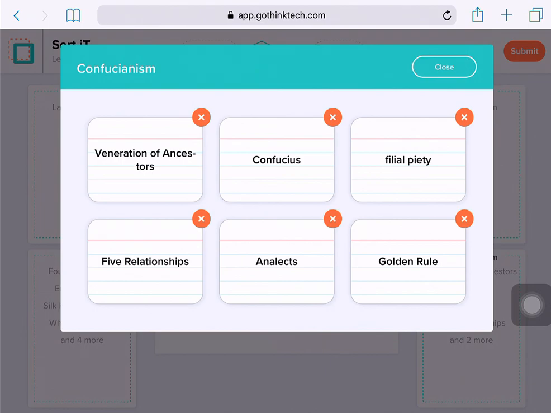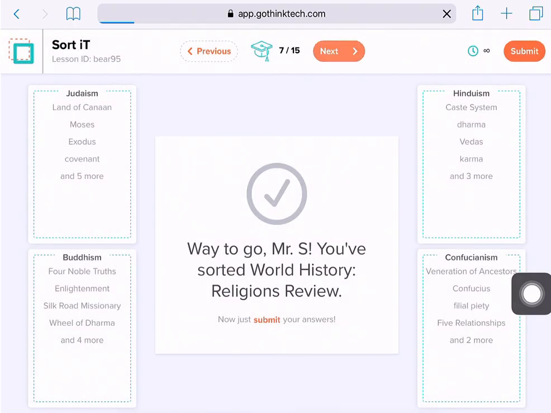And lastly, in this section, words all associated with Confucianism. The veneration of ancestors, that means the worship of ancestors. Confucius, filial piety, five relationships, Analects, and golden rule. All words associated with Confucianism.